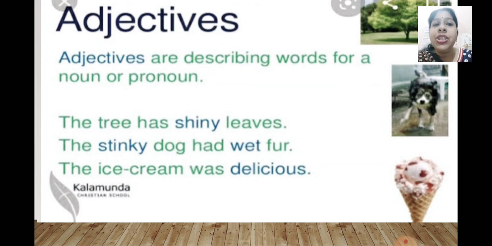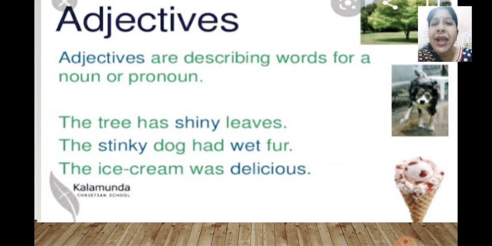The tree shines, here goes the example. The tree has shiny leaves. So what type of leaves is the tree having? Yes, shiny. We have two nouns here, one is tree, another one is leaves. The leaves are shiny. Next, the stinky dog had wet fur. How was the dog? The dog was stinky.